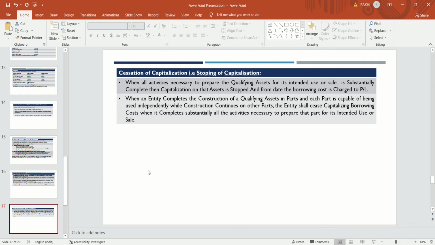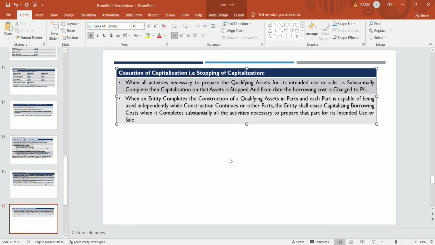Now, cessation of capitalization, that is, stopping of capitalization. First is the commencement, then deferment or postponement of capitalization, and then the cessation, when the company will stop the capitalization process.